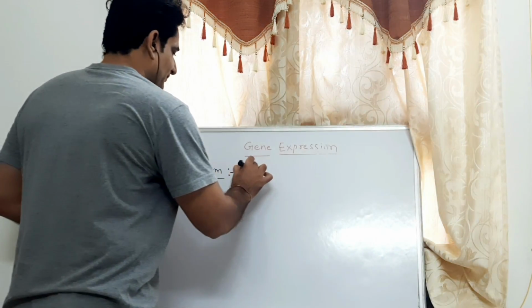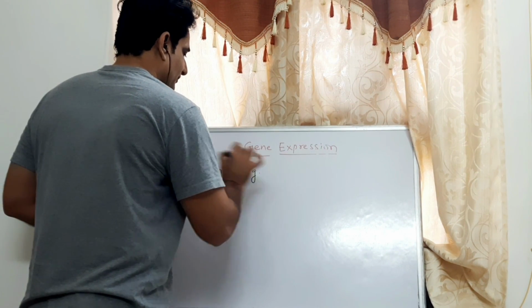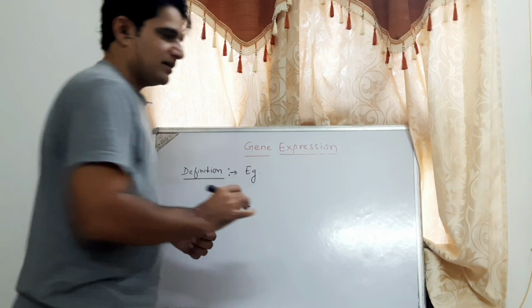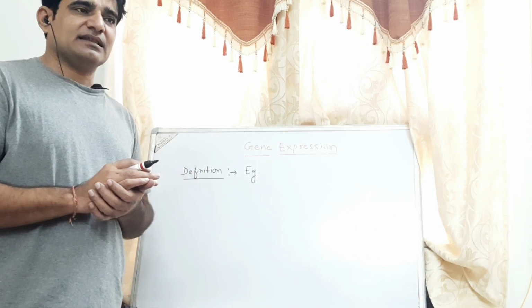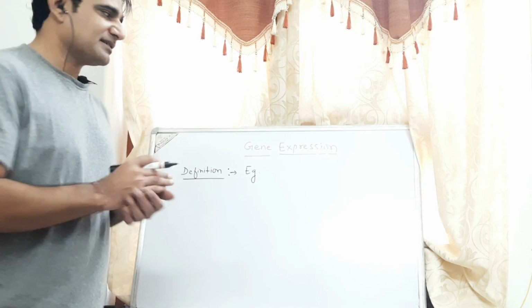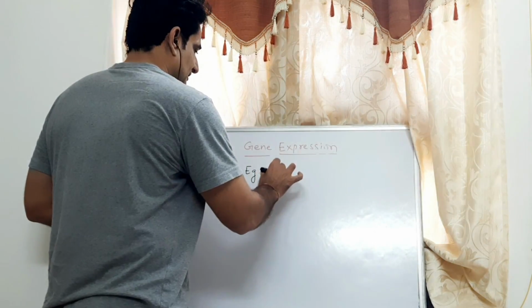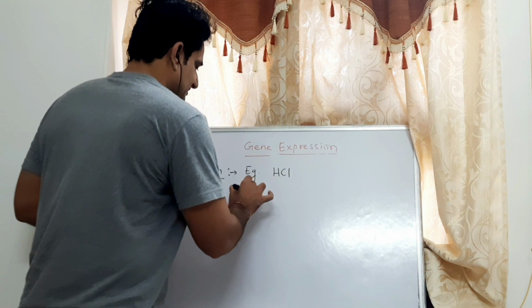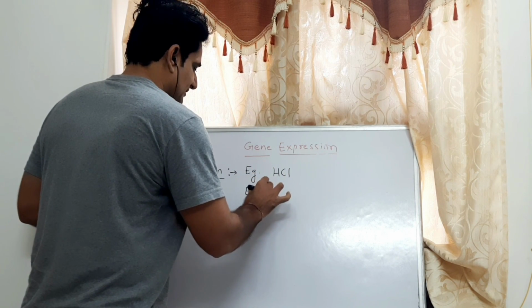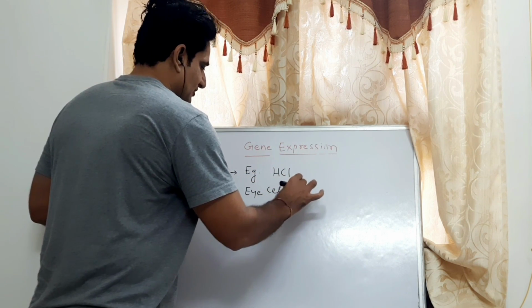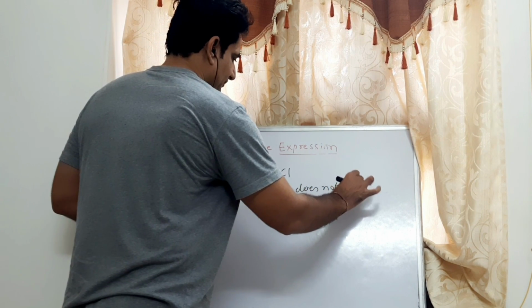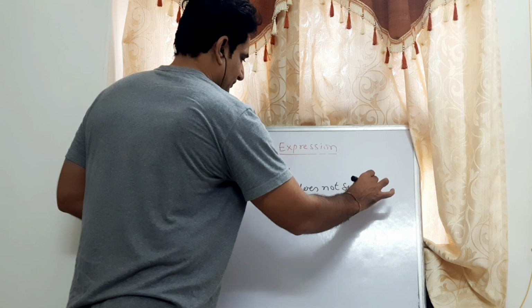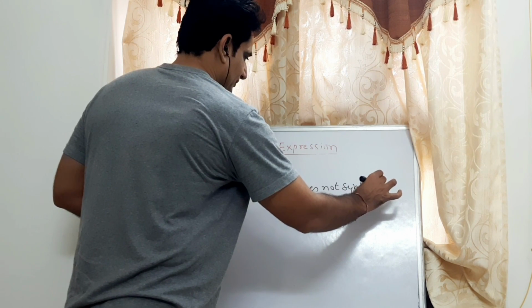For example, the stomach has particular cells like parietal cells that synthesize HCl, but the eye cell does not synthesize HCl.